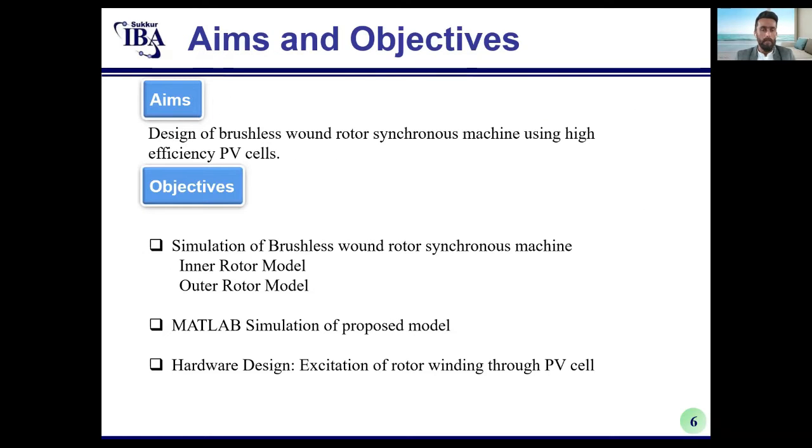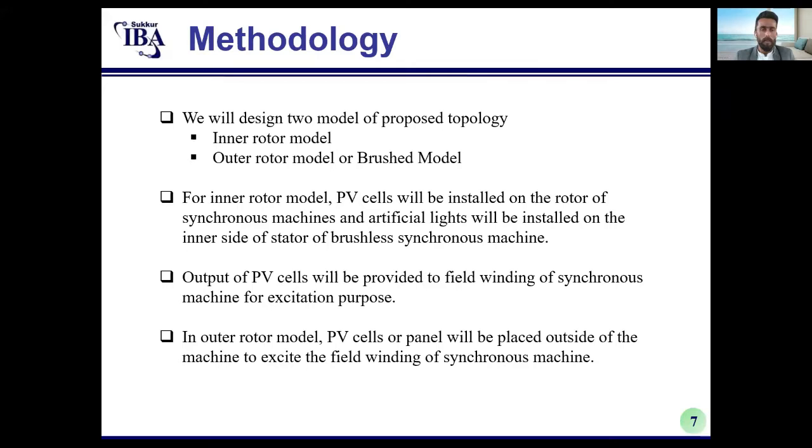Now, aims and objectives. The aim is the design of a brushless wound rotor synchronous machine using high efficiency PV cells. Objectives are simulation of brushless wound rotor synchronous machines, with an inner rotor model and an outer rotor model, MATLAB simulation of the proposed model, and hardware design for excitation of the rotor winding through PV cells. Methodology. We will design two models of the proposed topology: an inner rotor model and an outer rotor model, or brushless model.